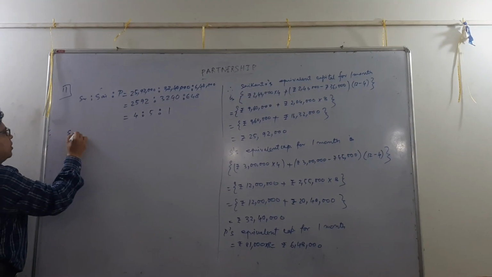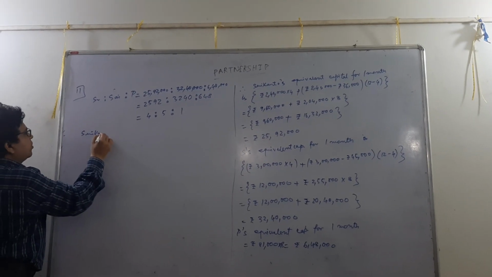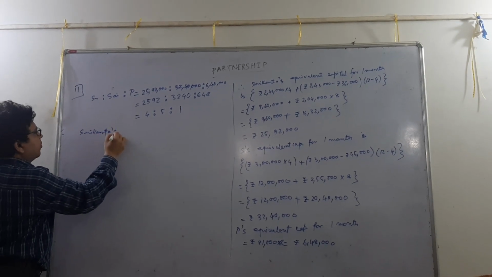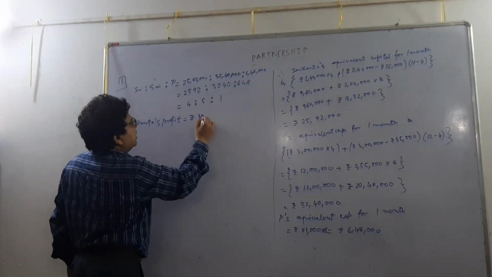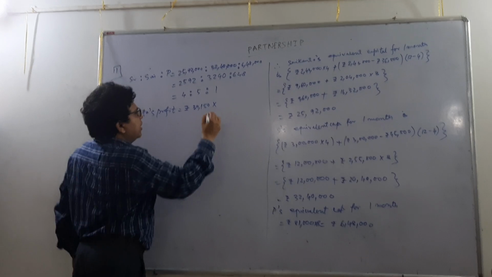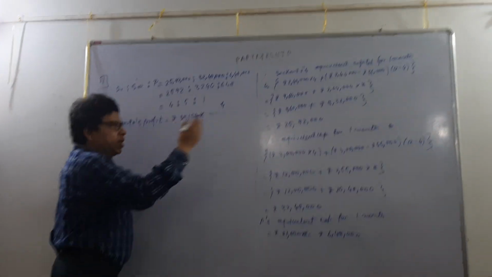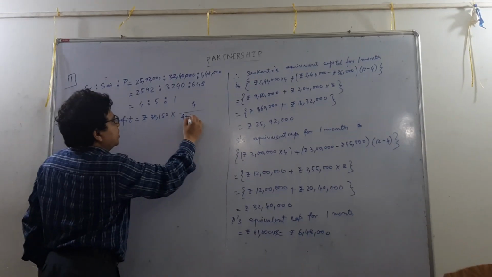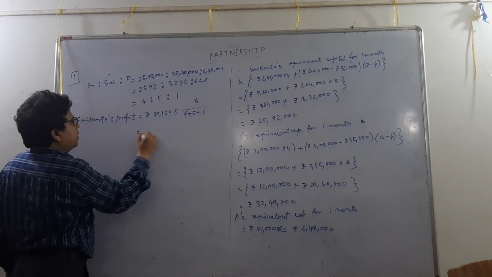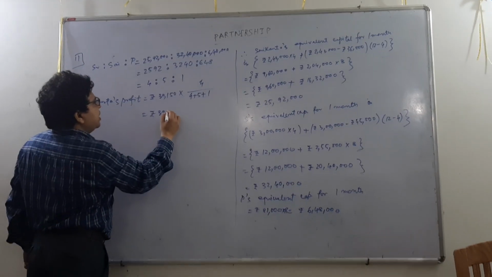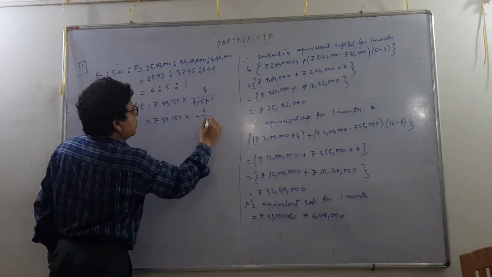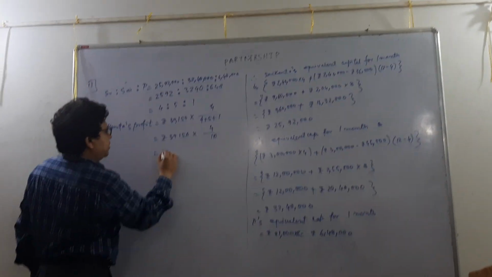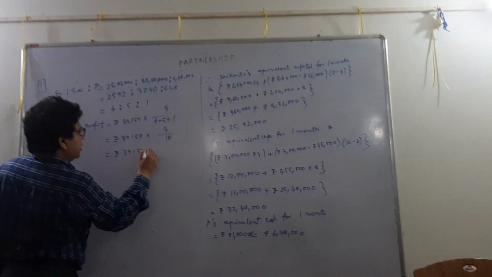So Srikanth's profit will be rupees 39,150 into his proportional part, which is 4 by 4 plus 5 plus 1. That means rupees 39,150 into 4 by 10. So rupees 3915 into 4.